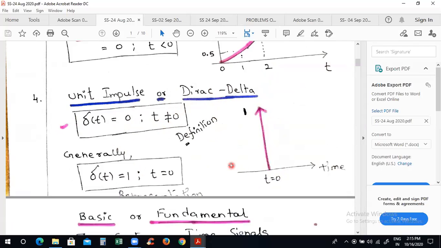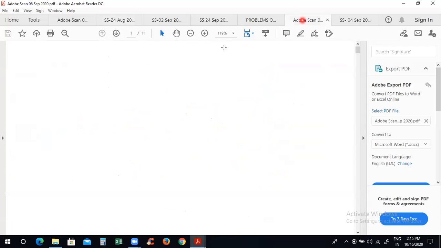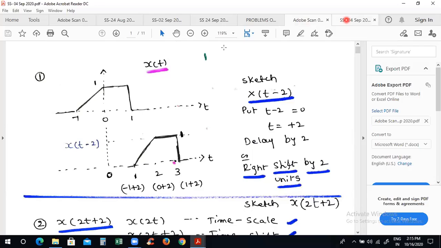What is a periodic signal? For example, let me show you one example.